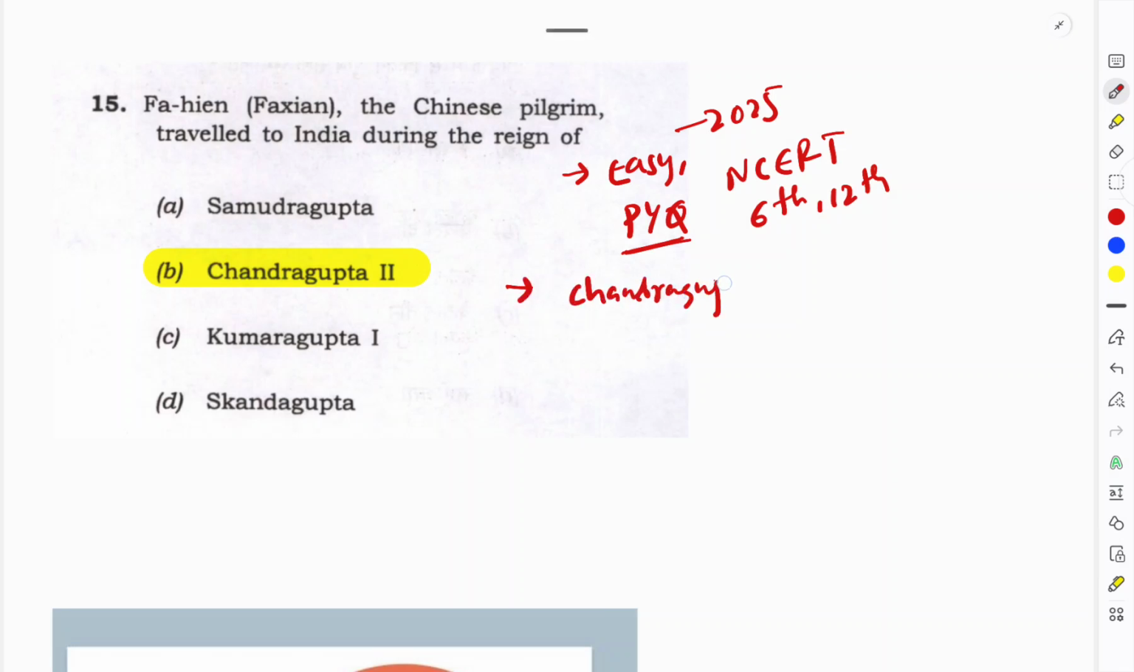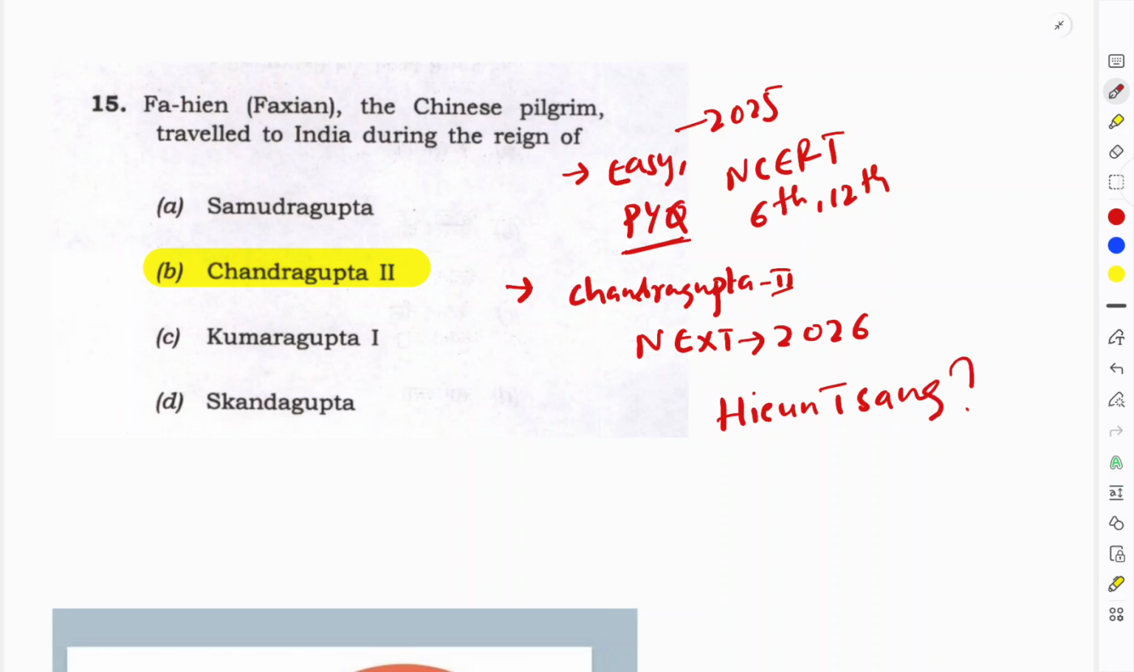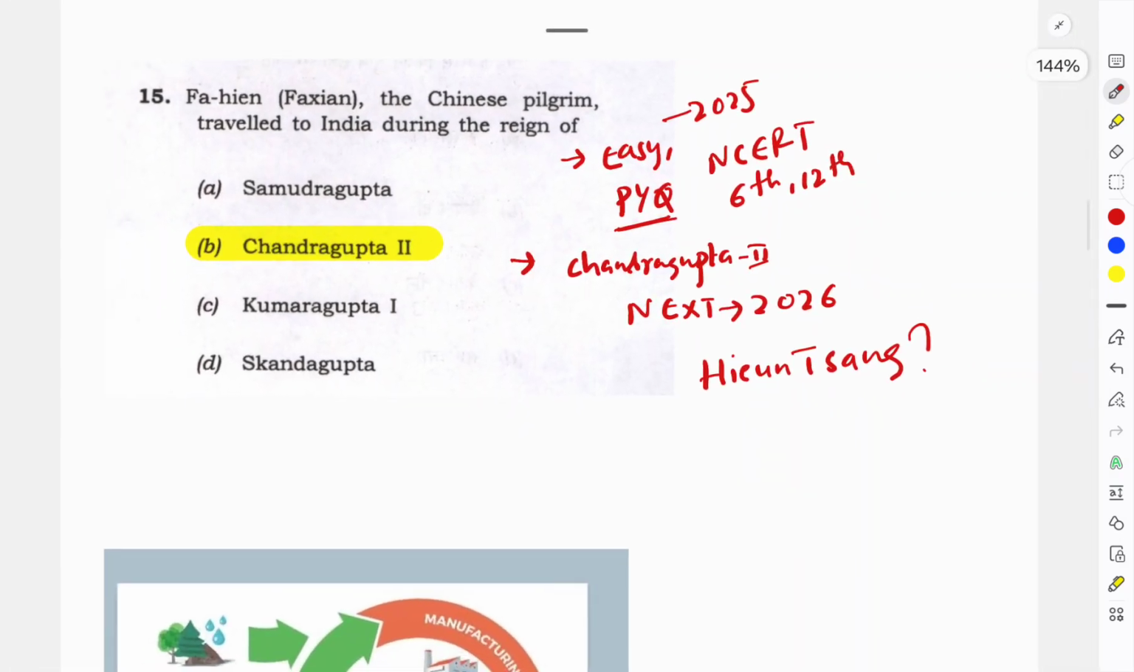Chandragupta 2. So now it's a static and easy question. What can be asked next, in 2026? They prepare the paper based on the same topic, so in 2026 they will ask the next question: when Song Yun came or visited India, during whose period? It's the next question. I can say at the same time one more traveler is there, that is Itsing.